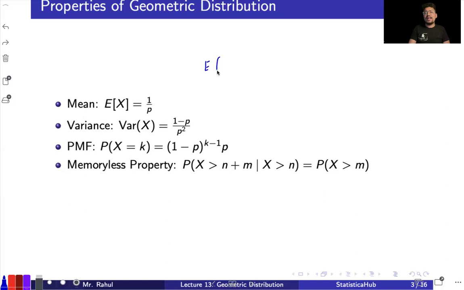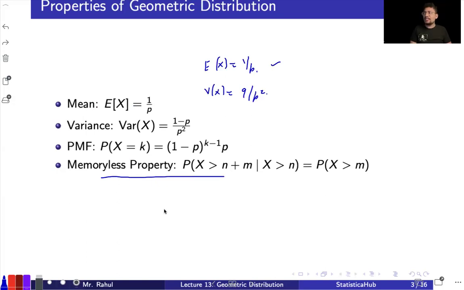So expectation of x in this case, that will be 1 over p, and variance of x, that will be q over p square. Okay, that is the mean and the variance, and you have to memorize them. Like you'll be finding direct problems that are based on these type of things. That what is the mean, that what is the variance, and there will be certain problems that are very simple. Okay, this is the memoryless property that the geometric distribution follows a very particular property, that is the memoryless property.